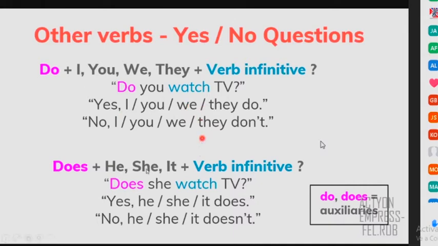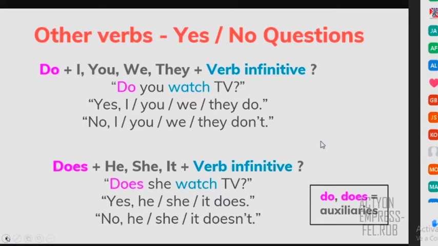And the other group is for he, she, or it. So for these three words, you always have to use does, right? So does she watch TV, or does she run in the park, or does he play soccer? Okay, anything. But with these three words, you use does, and you can say yes, he does, no, he doesn't, right, and so on. So remember, you always need to use verbs when you use do and when you use does, right? So that's basically the difference between these verb to be questions and questions with do and does, right?